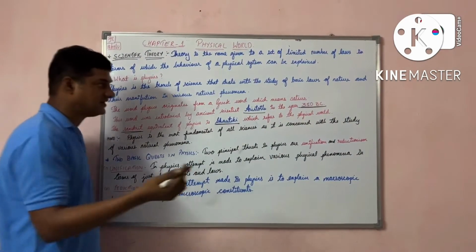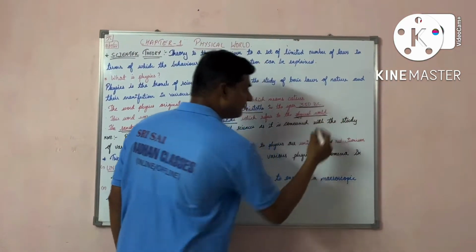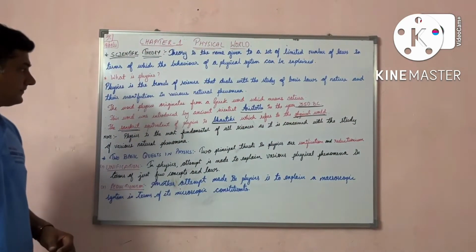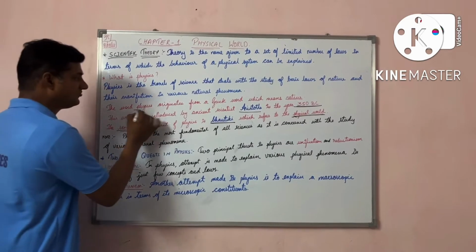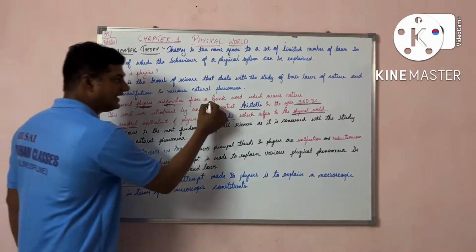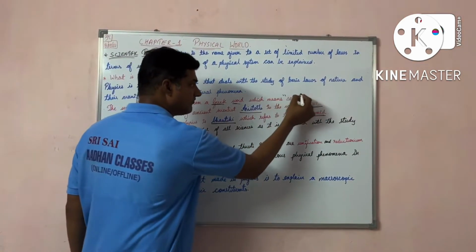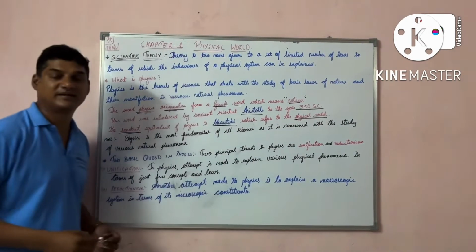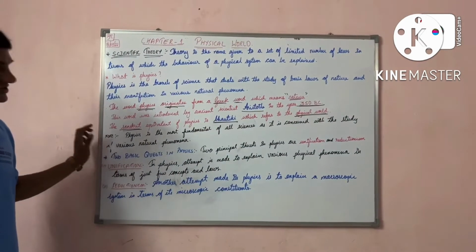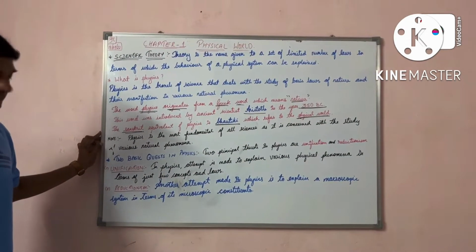Bhautiki means it refers to the physical world. The word physics has originated from the Greek word. What is the meaning of it? The meaning is nature. Am I clear?